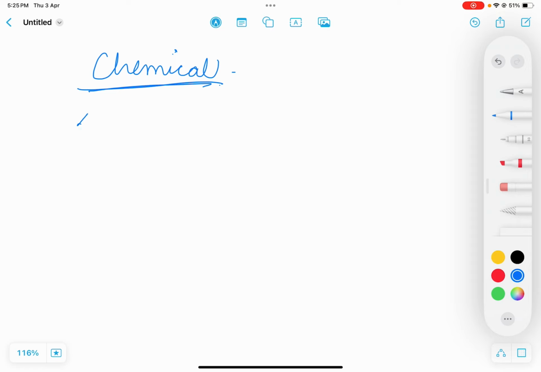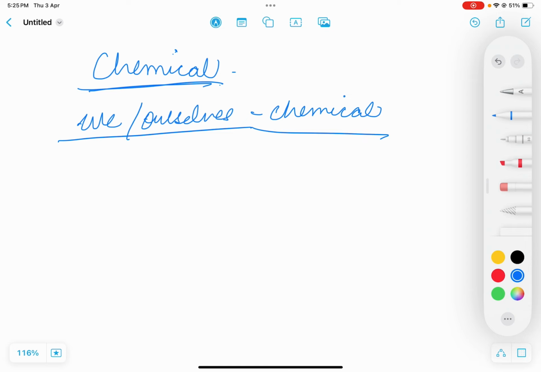So even we ourselves are a sort of chemical. Our body, our skin, our hair, our eyes, even our tears, everything is composed of one, two, or more kinds of chemicals only. Like carbohydrate is a chemical, protein is a chemical, lipids are a chemical. Everything around us is a chemical. Matter is basically a chemical.